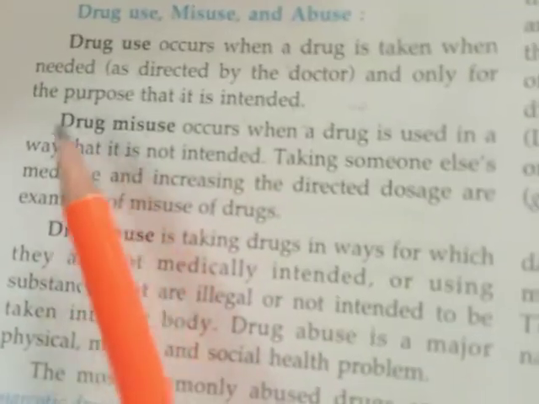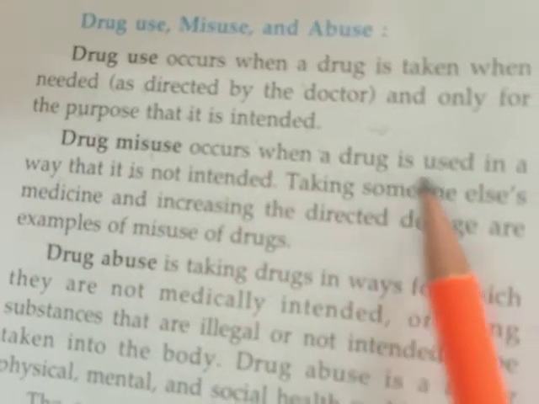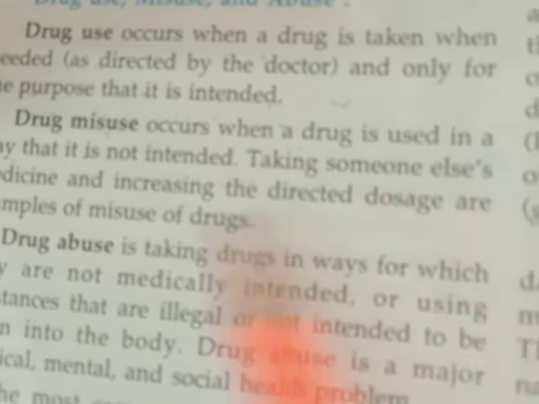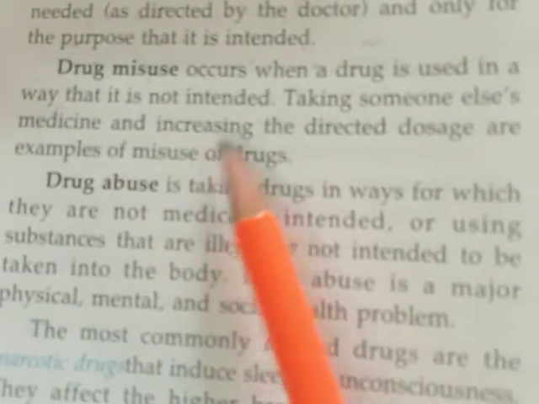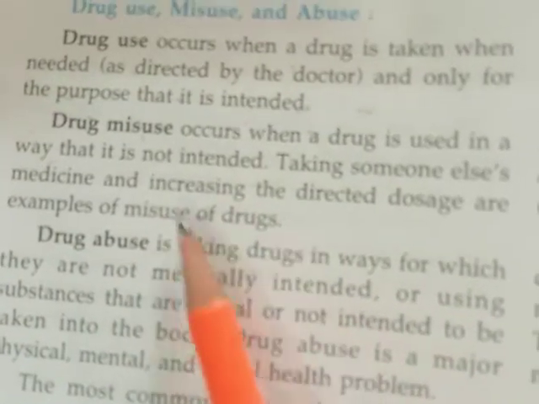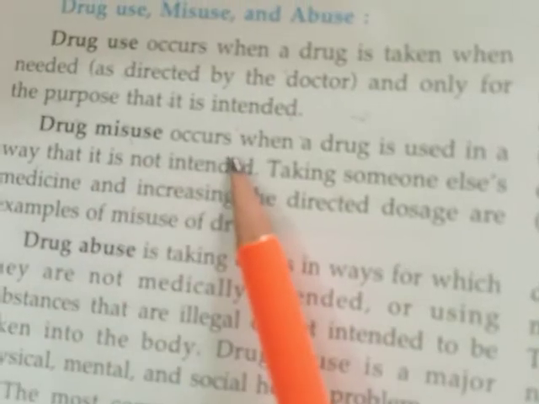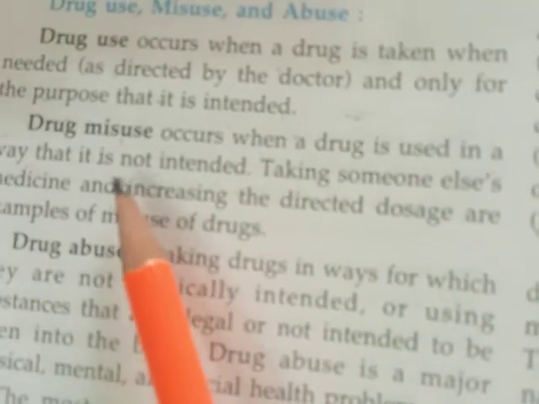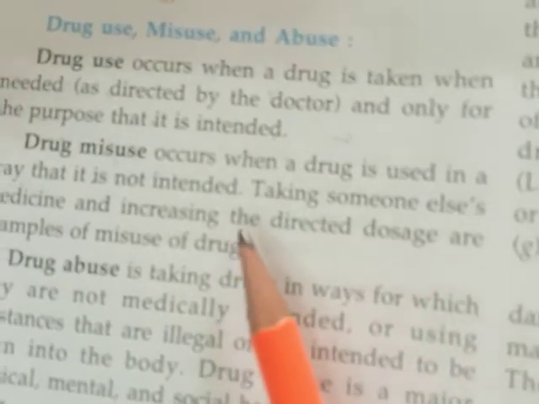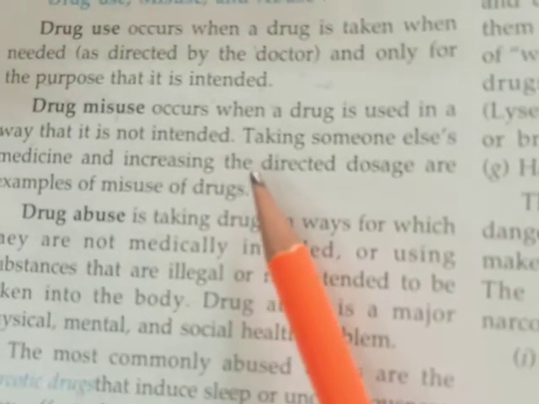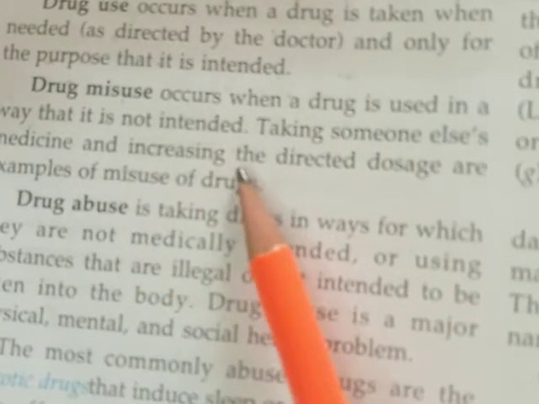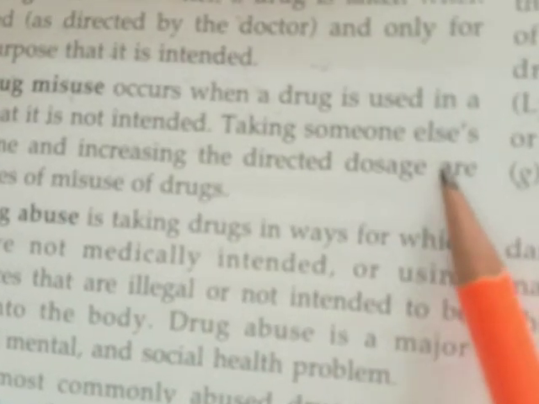Drug misuse, now see. Drug misuse occurs when a drug is used in a way that is not intended. Taking someone else's medicine and increasing the directed dose are examples of misuse of drugs. If the doctor has not advised any medicine and we are taking that medicine, then it is a misuse of drug.